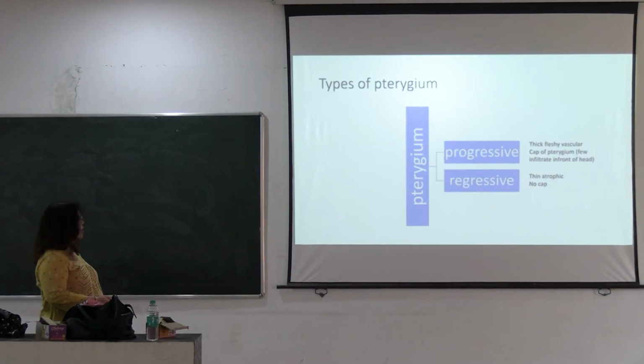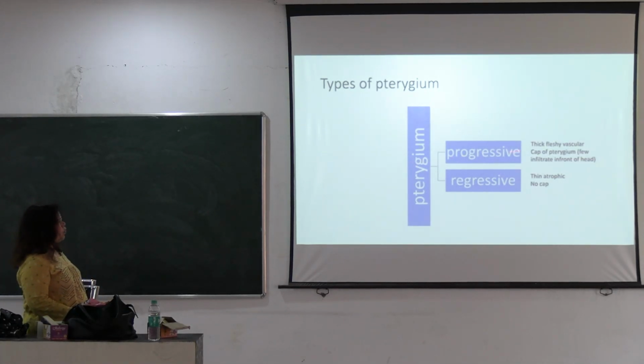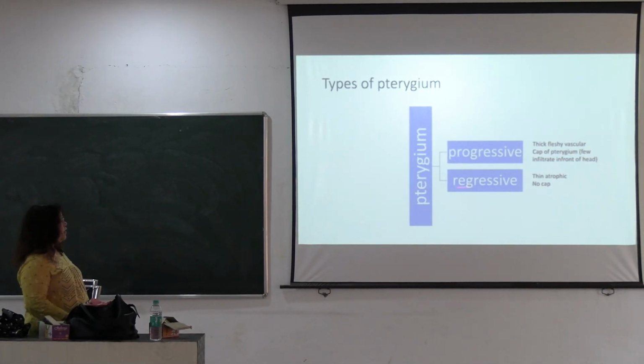Pterygium may be classified according to the growth, as a progressive and a regressive form. In the progressive form, it is thick, fleshy, and vascular, and a cap of pterygium is present just in front of its apex. In the regressive form, it is thin and atrophic.